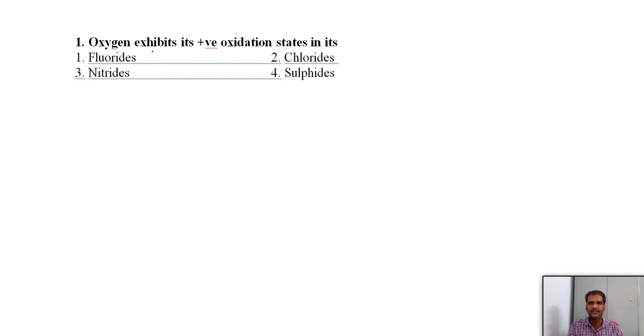The first question here: oxygen exhibits its positive oxidation state. We know that oxygen is the second most electronegative element. So it should show the positive oxidation state with an element that has more electronegativity than oxygen. Which is that? Fluorine. So it can show the positive oxidation state with the fluorides. In the remaining cases, we know that it will show the negative oxidation state.